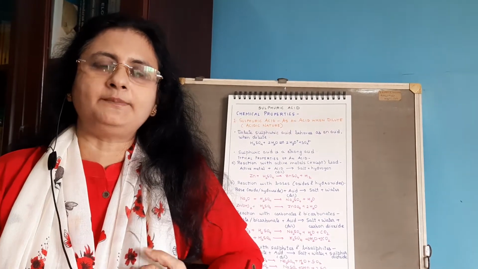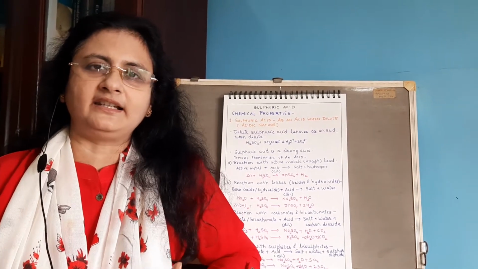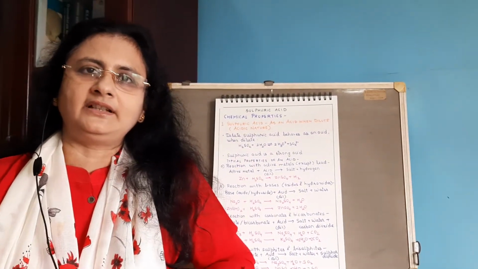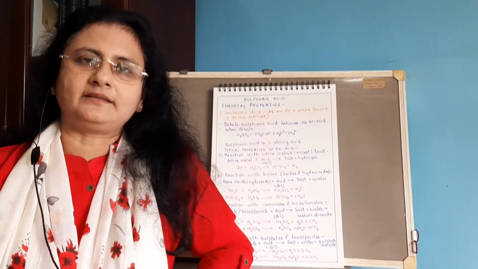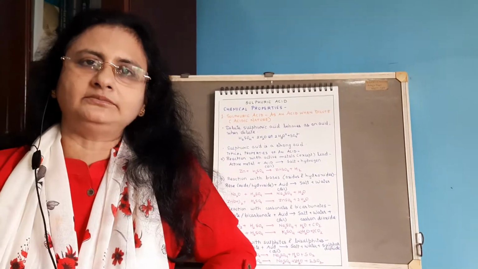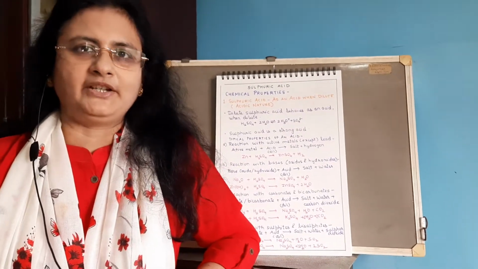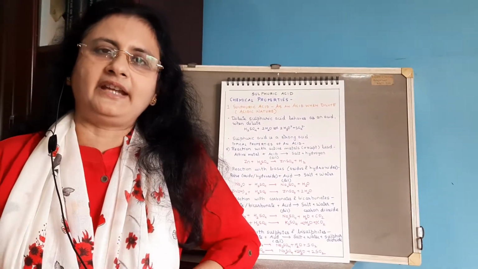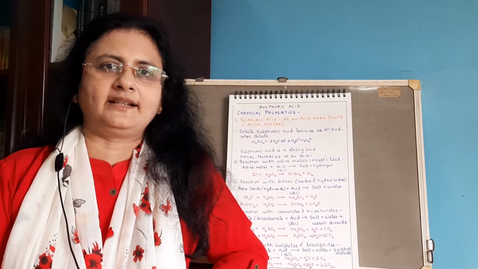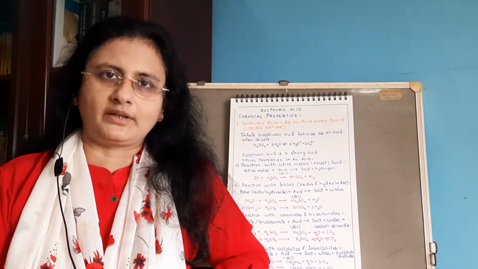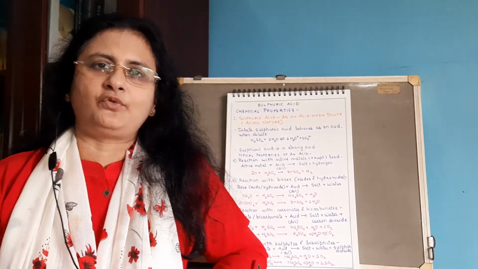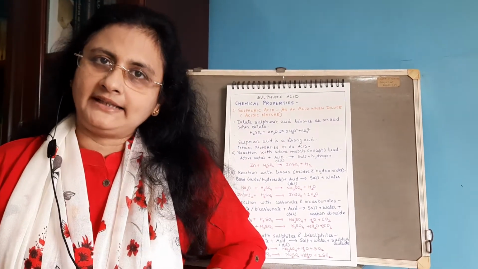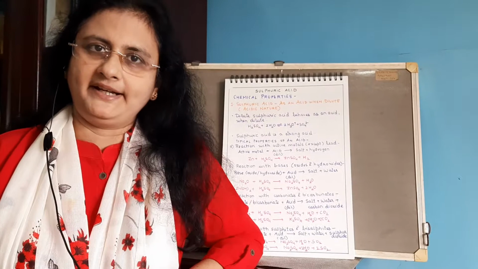Now what are the typical properties of an acid which we have seen earlier? It will react with the active metals above hydrogen, except lead, to form the corresponding salt with the liberation of hydrogen. Then it will react with the bases, that is oxides and hydroxides, to form salt and water. Then it reacts with carbonates and bicarbonates to form salt, water and carbon dioxide gas.